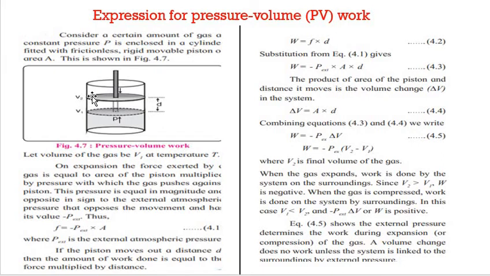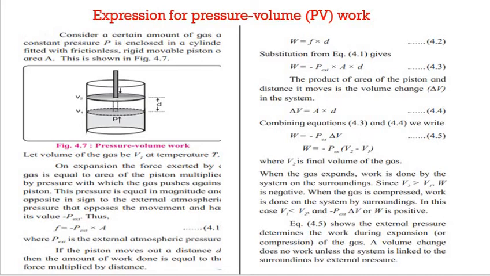The pressure is equal in magnitude and opposite in sign to the external pressure that opposes the movement, and it has the value P external with a minus sign. Now we will calculate force: force is equal to minus P external multiplied by A. P external is the external atmospheric pressure.